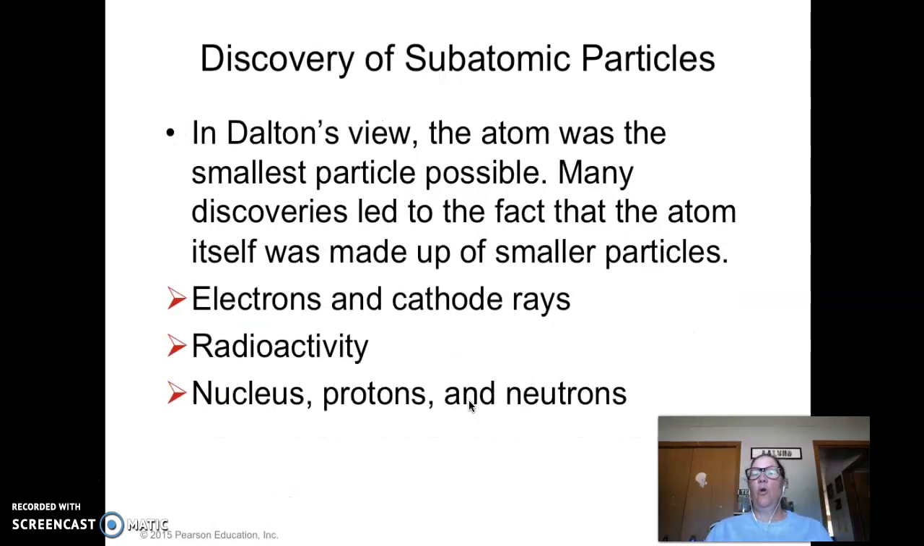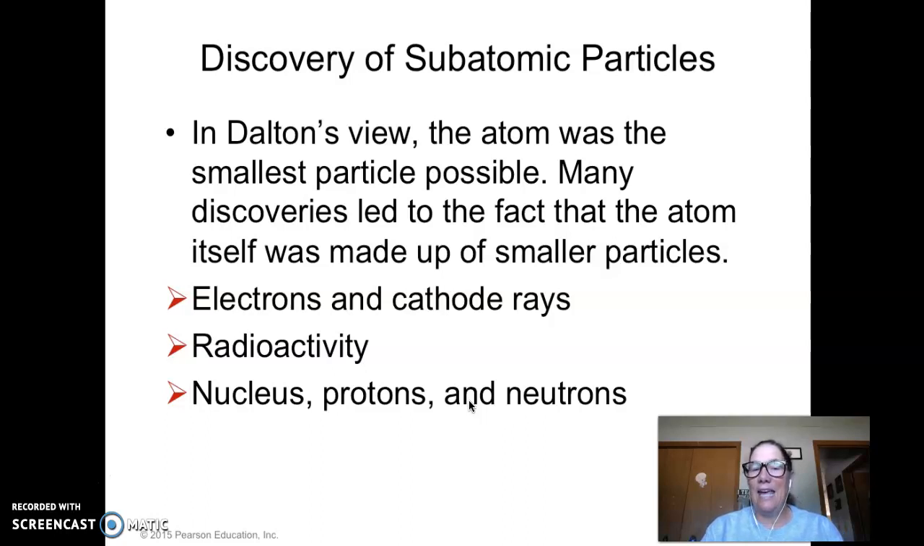Okay, so the other thing that Dalton didn't know about was subatomic particles. We have these little atoms and molecules, but he didn't know that they were actually made up of little parts as well. So there were other scientists that started working on their structures, okay? Electrons, and I'll show you that experiment, how they figured out there are electrons through cathode ray tubes.